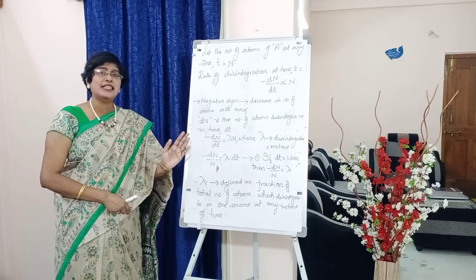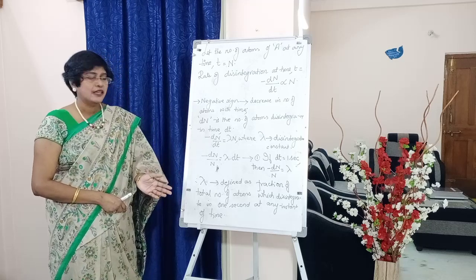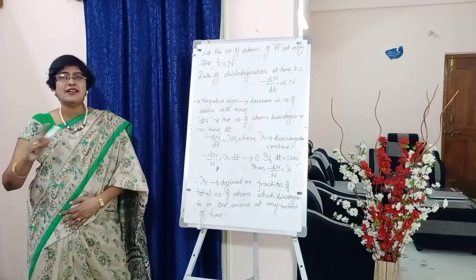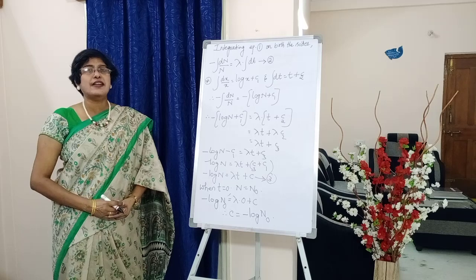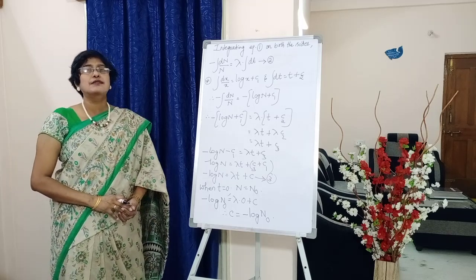When dt is considered as 1 second, only then lambda is equal to minus dN by N. Underline that definition, students. After writing the definition of decay constant, now we will move forward.